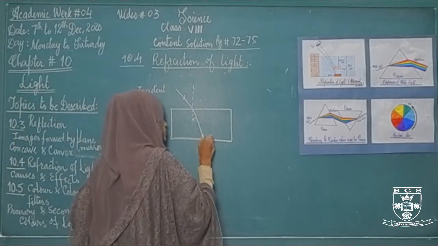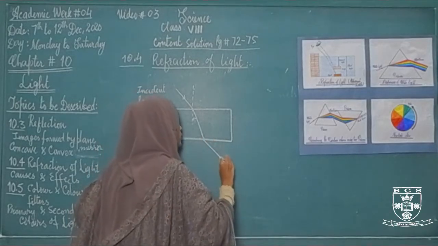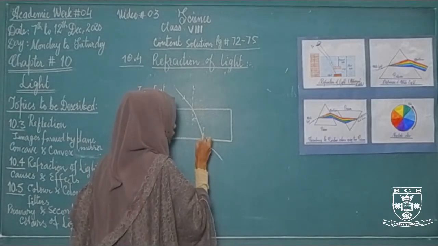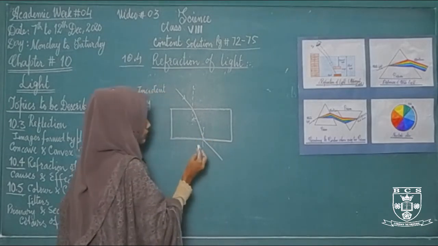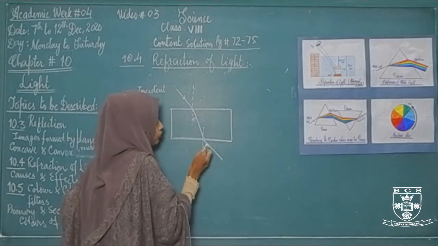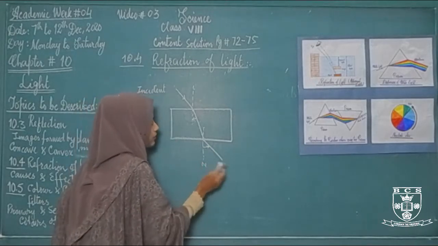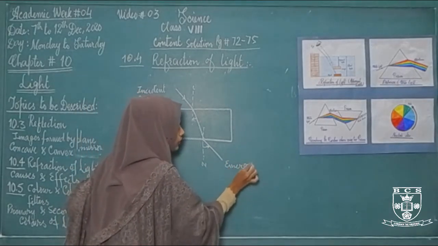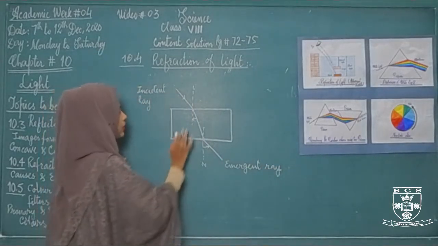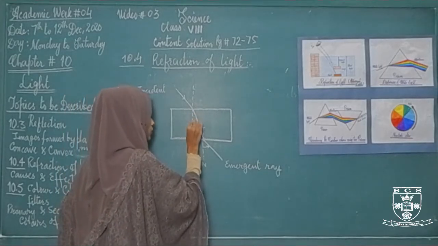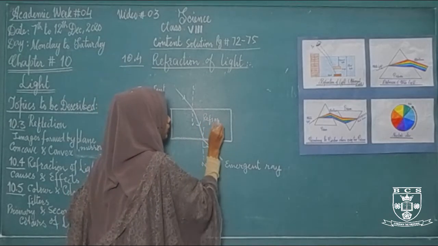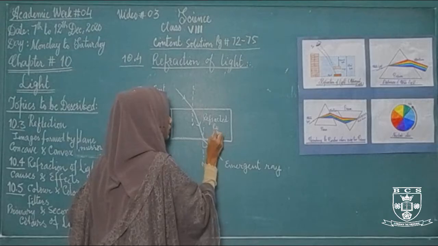When it starts to emerge from the glass slab, it again bends away from the normal. You can see that the light ray emerging out from the glass moves away from the normal, and this ray is called the emergent ray. This ray is called the incident ray, and the ray passing through the glass slab is called the refracted ray.